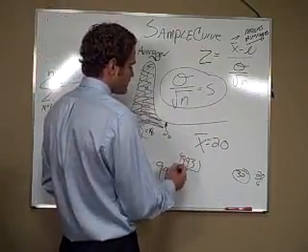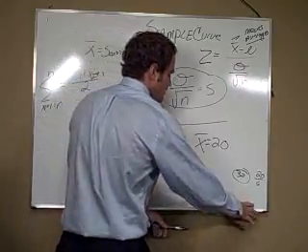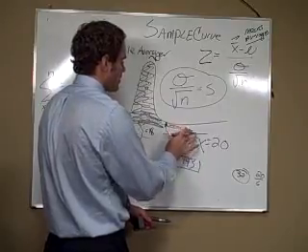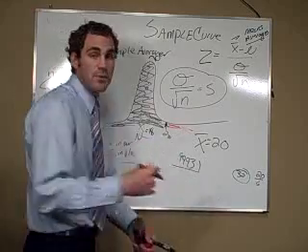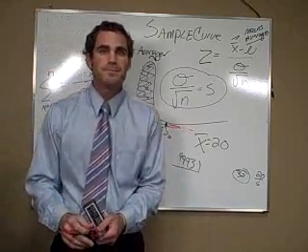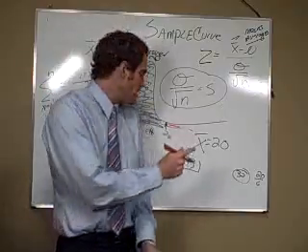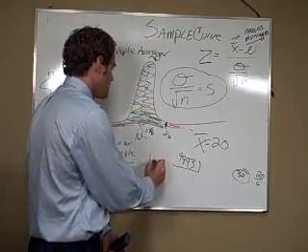Which means this very small area right here means that if I were going to repeat my experiment, the probability of getting over a 20 again is less than 1%.